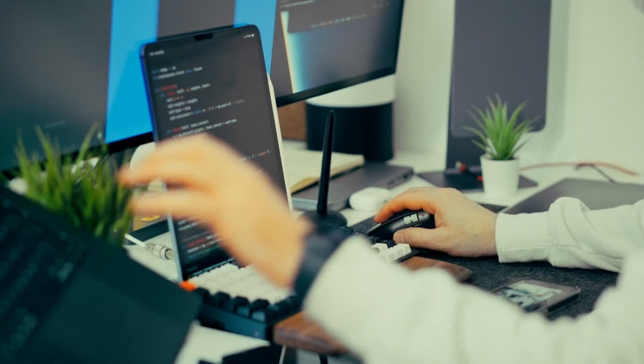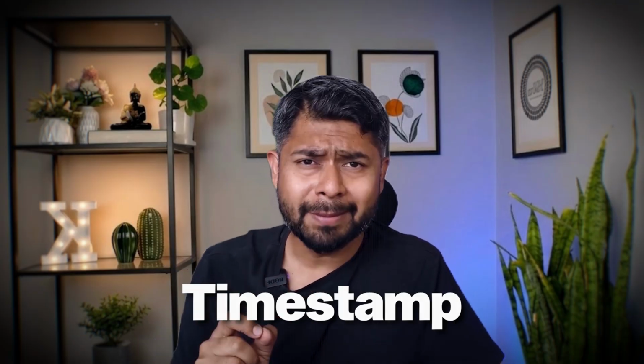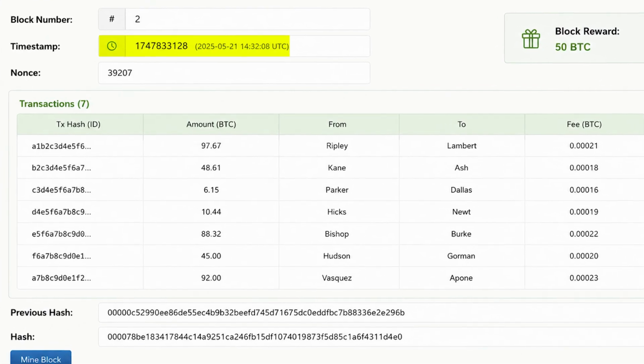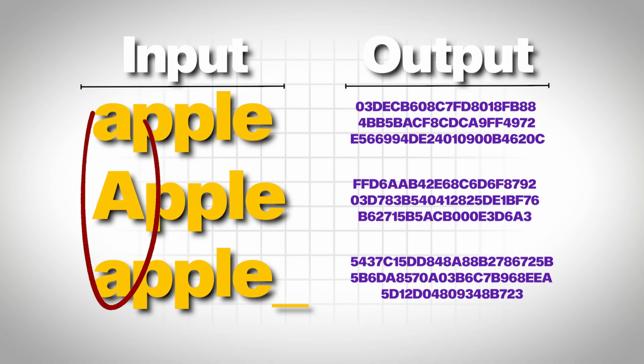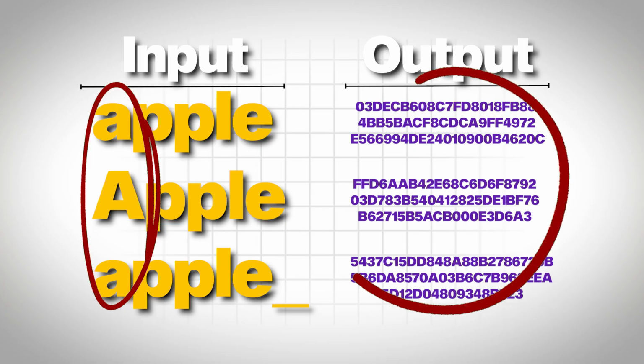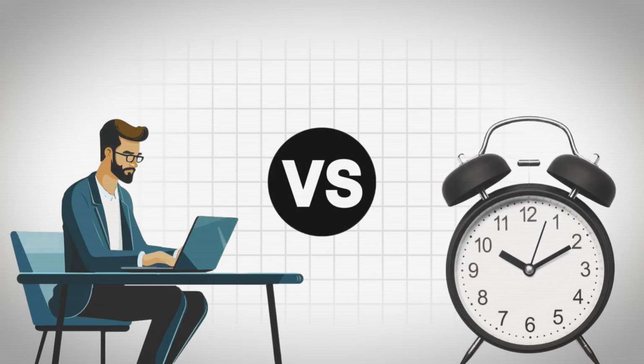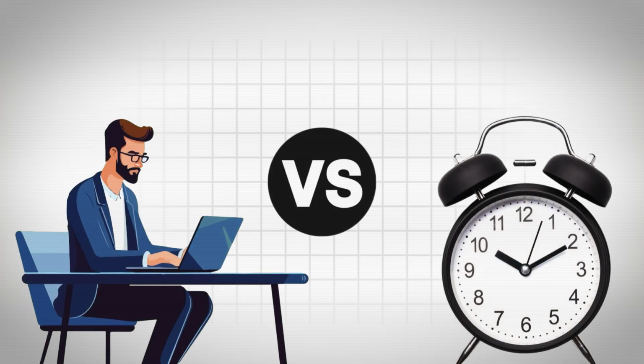But in this age of computers, that seems pretty straightforward, right? Not really. Third detail that I want you to pay attention to is timestamp. Timestamp changes every second, and like I pointed out earlier, the tiniest change changes the output massively. This means miners are racing against time.